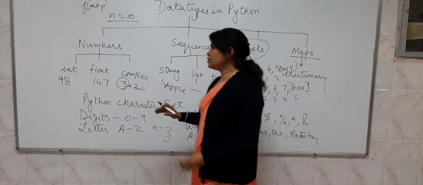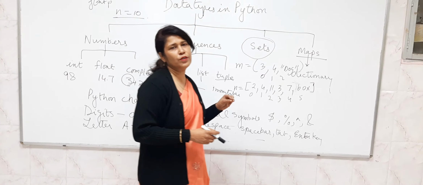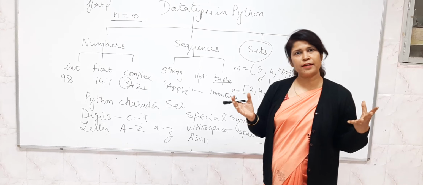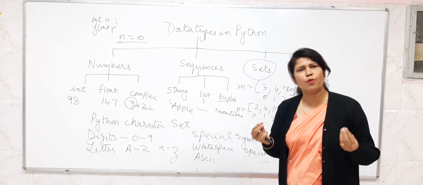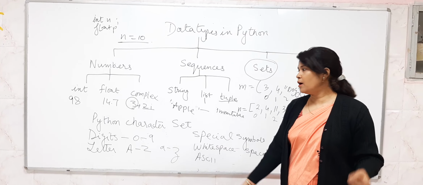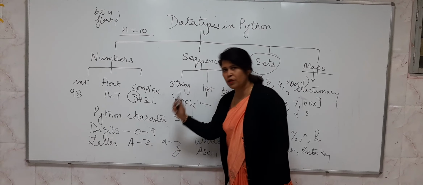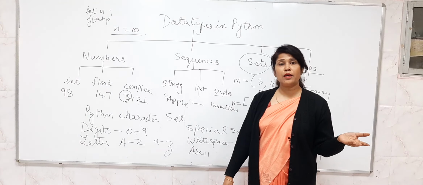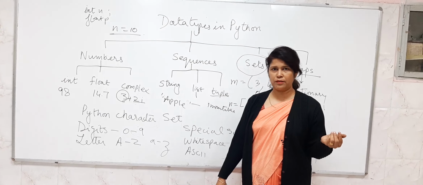Now we see what a character set is. You know that any programming language has a character set. What is a character set? It consists of alphabets, numbers, and everything we require to write a program in that particular language. In Python we can use digits from 0 to 9. Python is again a case sensitive language. Capital A and small a are different for Python.